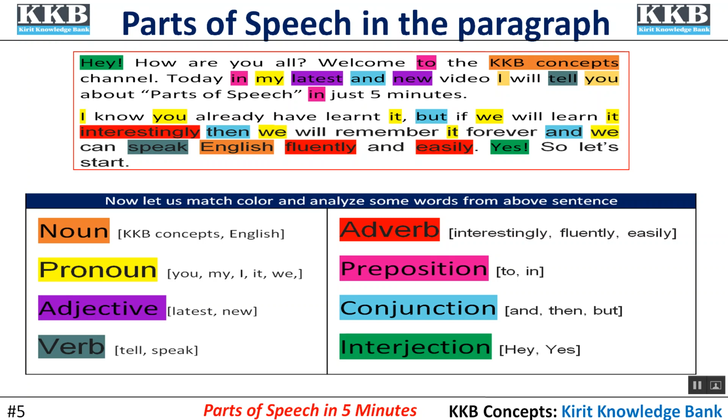You, my, I, it, and we are pronouns. Latest and new are adjectives. Tell and speak are verbs. Interestingly, fluently, and easily are adverbs. To and in are prepositions. And, then, and but are conjunctions. And hey and yes are interjections.